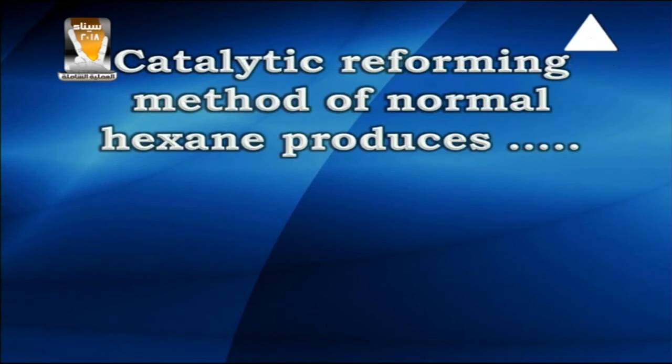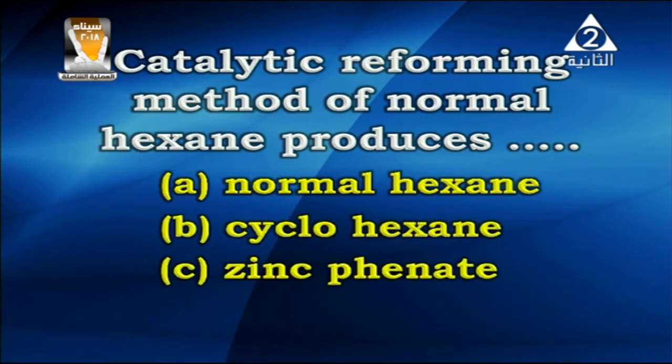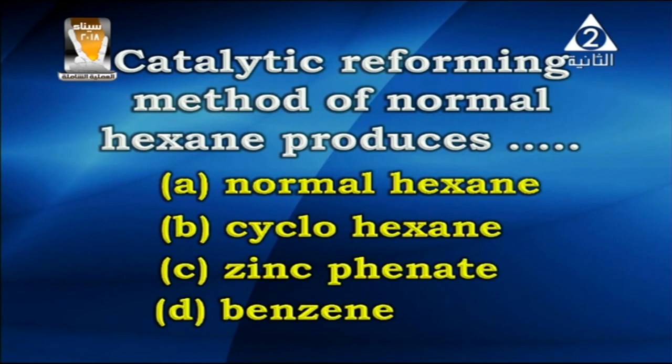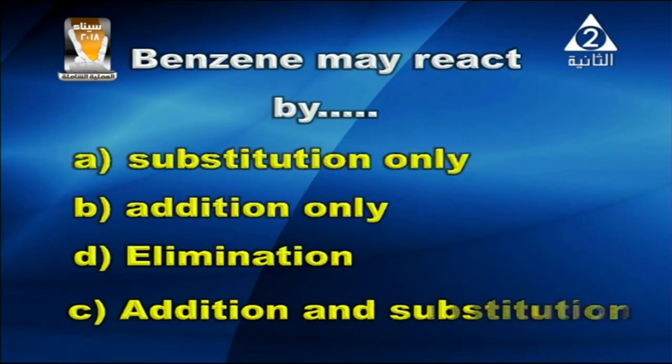Next point. Catalytic reforming method of normal hexane produces what? Normal hexane, cyclohexane, zinc phenate, benzene. If you think about it, yes, the answer will be benzene. Next point. Benzene may react by what? Is it substitution only, addition only, elimination, or addition and substitution? If you think about it, yes, it will be addition and substitution.